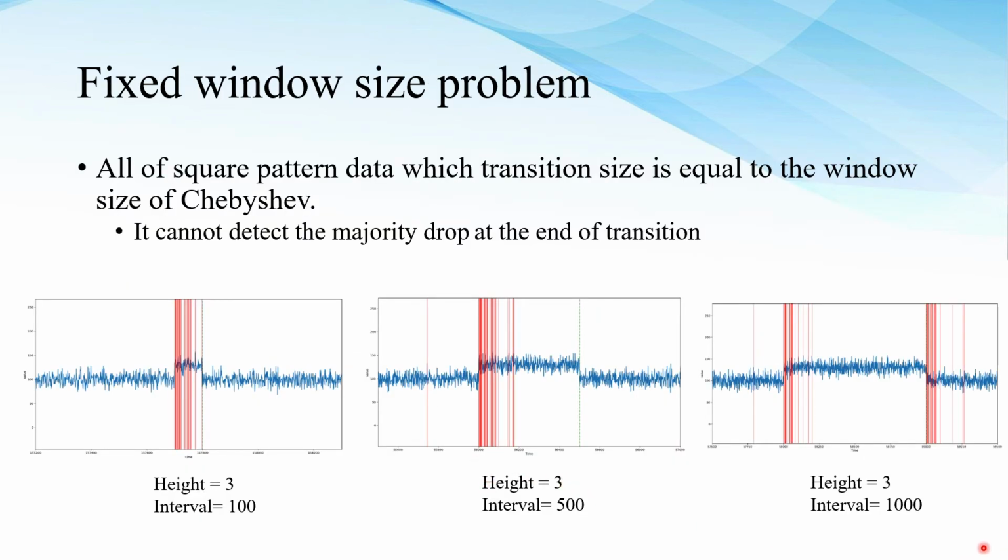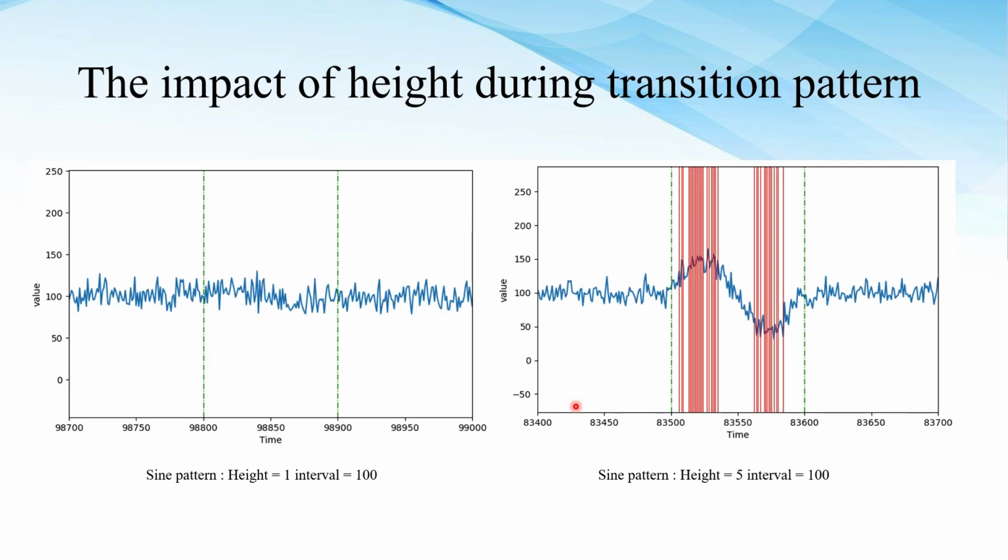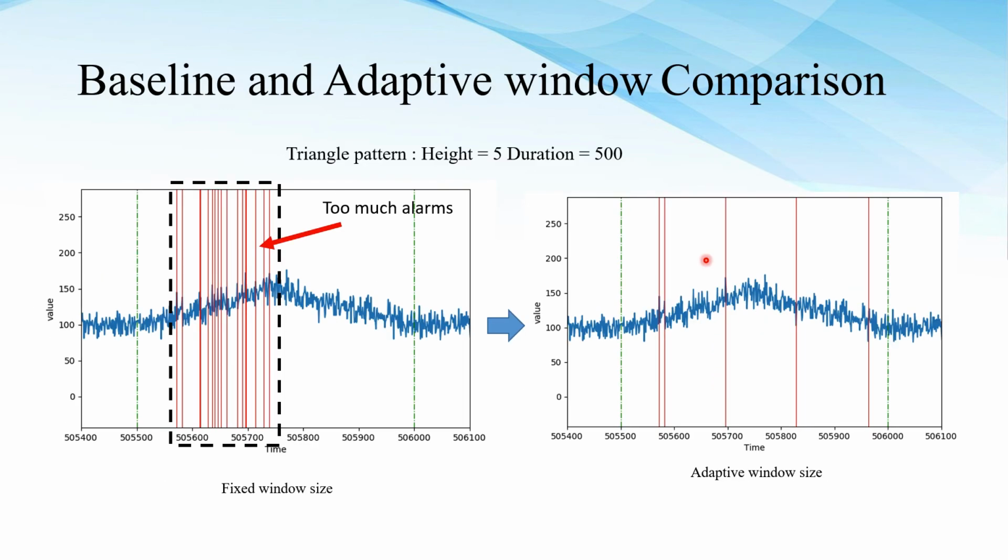The fixed window size problem: we don't know how long the transition pattern will last. So in this case, when we use a window size equal to the duration, we cannot detect the significant drop, like the square pattern in this case. For the impact of high duration, we found the Chebyshev inequality has many alarms like this. So we reduce them with the adaptive window in this case, and the many alarms are reduced to a short time, like this.